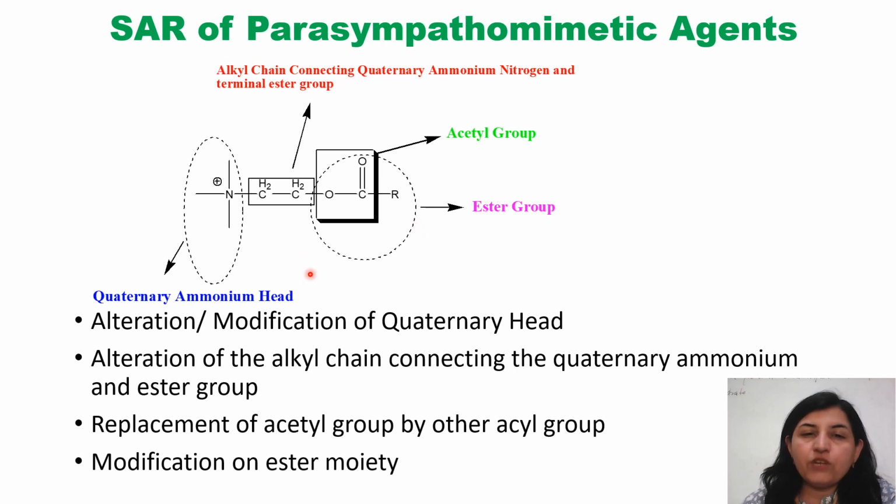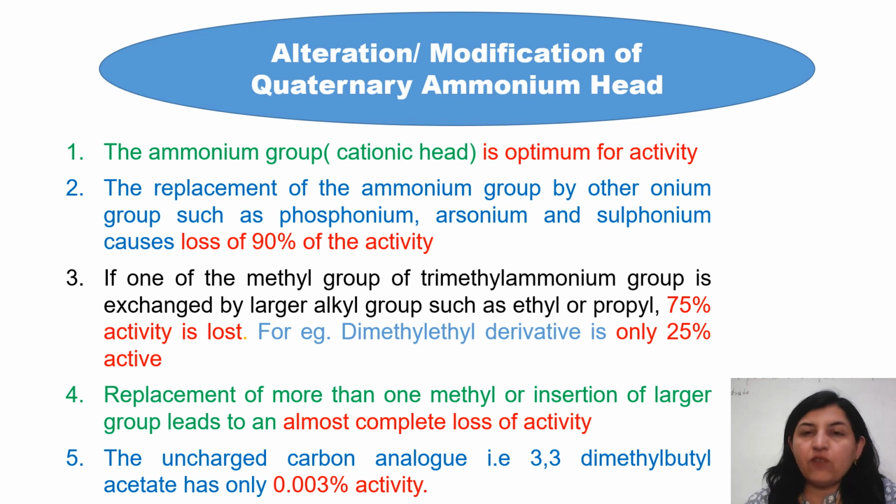So by doing the modification in these 4 parts, alteration in the quaternary ammonium head, changes in the ethylene linkage, changes in the acetyl group, or change of the ester group, we get different compounds. Some compounds are beneficial, some are not so fruitful, and some show very little activity, which are not of any use. Now if we take one by one, first is alteration and modification of the quaternary ammonium head, because it contains the positive ion, which makes it a cationic head, that is required for the optimum activity. It means it is responsible for binding with the anionic part of the receptor.